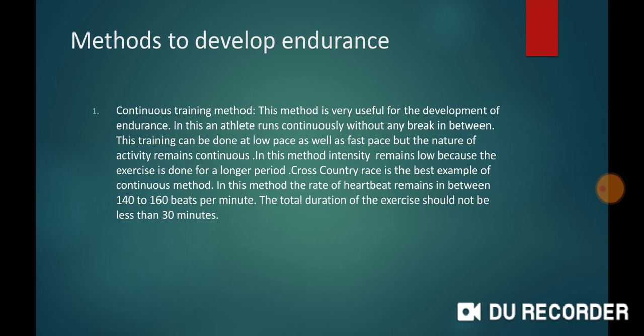This training can be done at low pace as well as fast pace, but the nature of activity remains continuous. In this method, intensity remains low because the exercise is done for a longer period. Cross country race is the best example of continuous method. In this method, the rate of heartbeats remains between 140 to 160 beats per minute. The total duration of the exercise should not be less than 30 minutes.